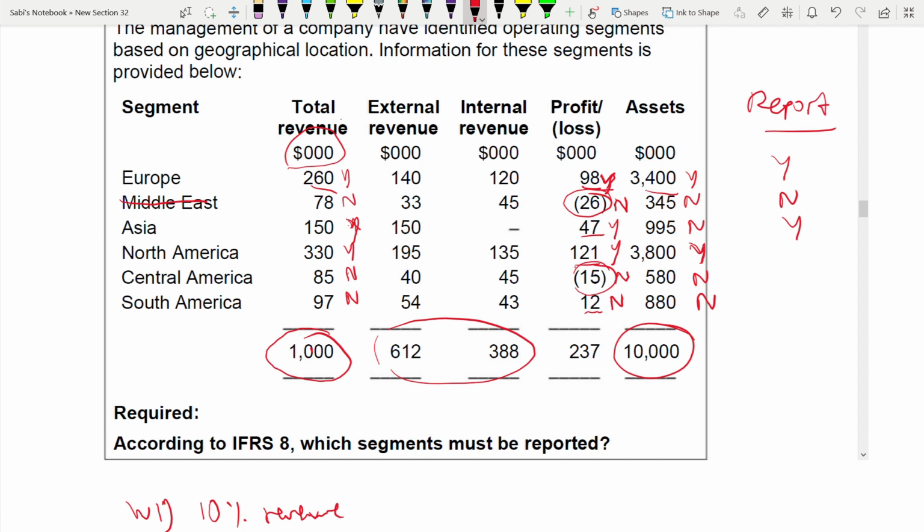North America, all are yes. Central America, all are no. And South America is also a no. So what are the 3? Europe, Asia, North America. These are the 3 segments that are reportable.